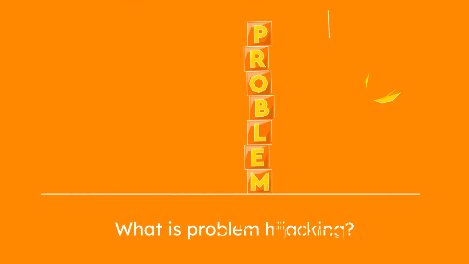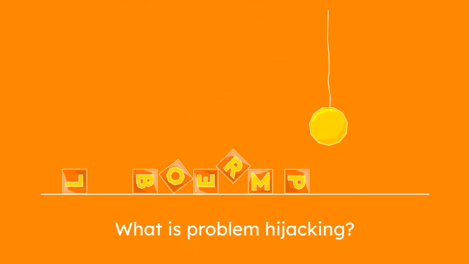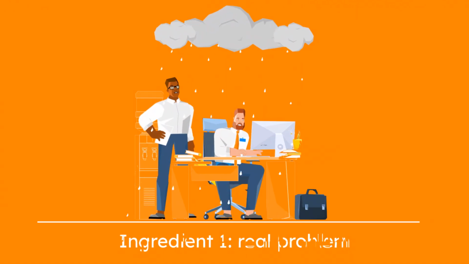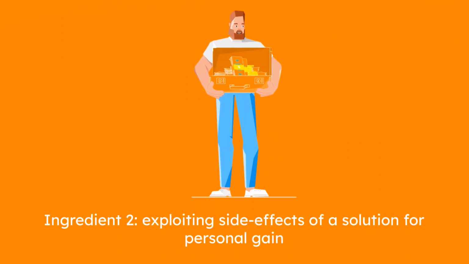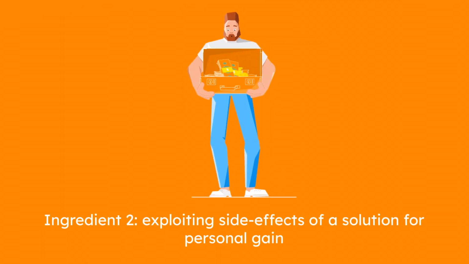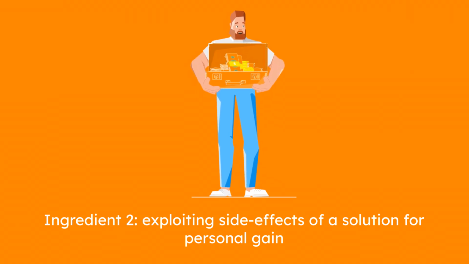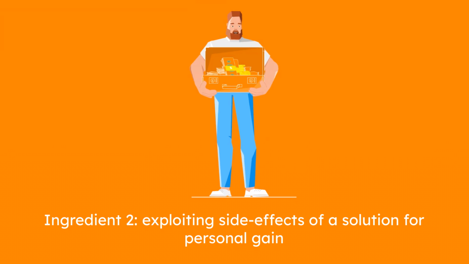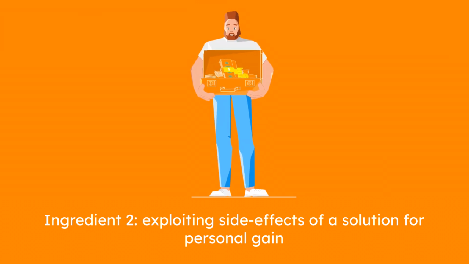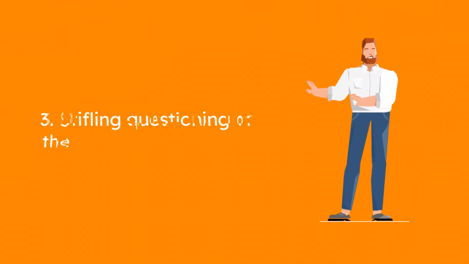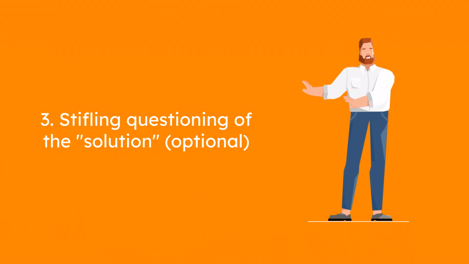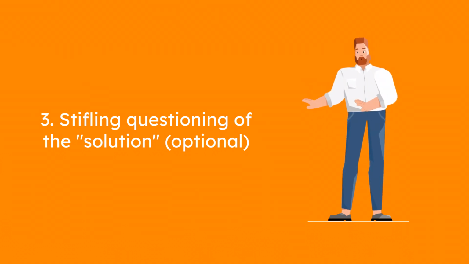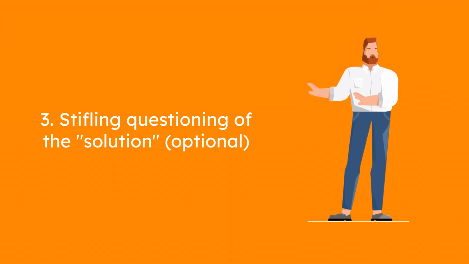What is problem hijacking? Problem hijacking occurs when 1. There is a real problem that needs to be solved. 2. People selfishly try to exploit that problem for their own benefit by taking advantage of the side effects of a claimed solution while intentionally producing a worse result overall. And 3. Often, those people try to stifle questioning of their solution by falsely claiming that questioning the solution is the same thing as doubting that the problem is real or not caring about solving it. Let's break that down.